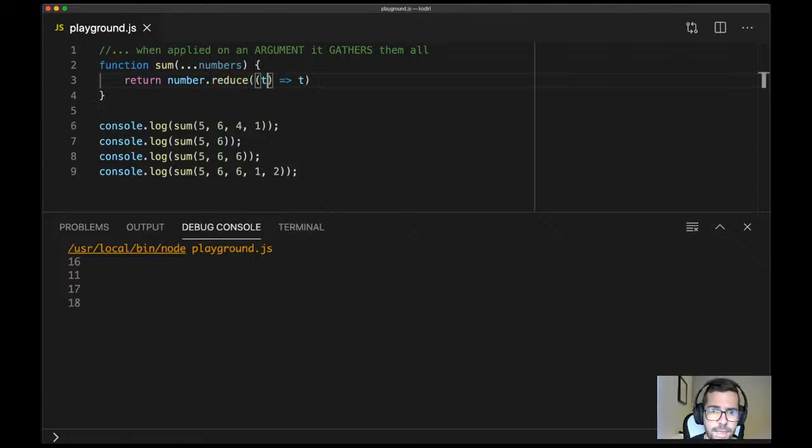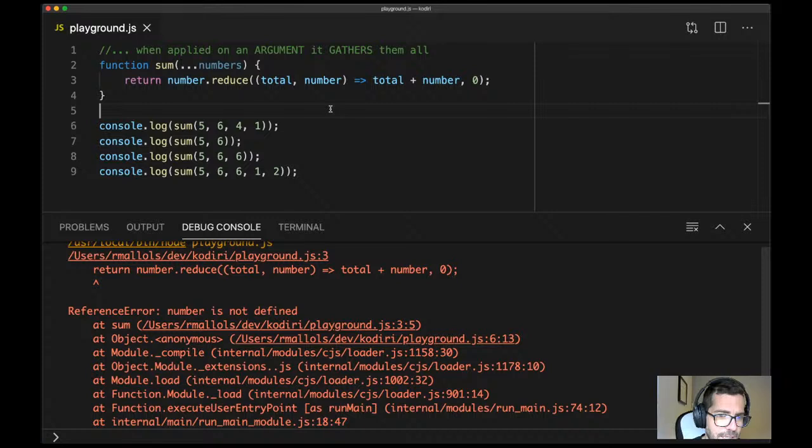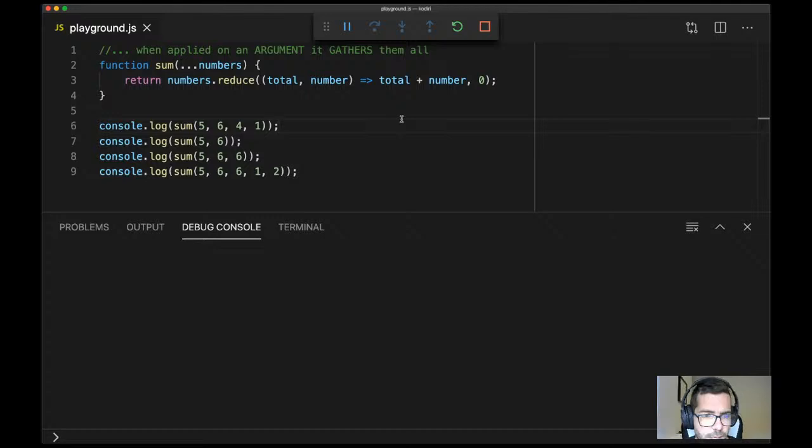And then we got total number. And then we return total plus number. Let's put the 0 just in case. Yeah? So that should work regardless of how many comma separated. There's something wrong. Return numbers, not number. Sorry. No, sorry, it's numbers. That was my fault. All right.